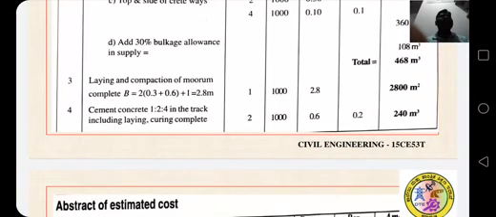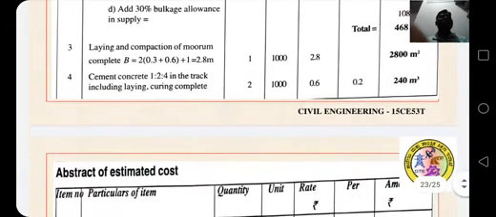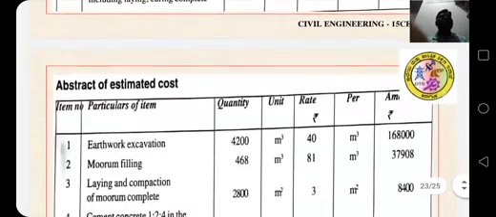Formation width B is equal to 2 into 0.3 plus 0.6 plus 1, 2.8 meter. 1 into 1000 into 2.8, 2800 meter square. Cement concrete 1:2:4 in the track, including laying, curing, complete: 2 into 1000 into 0.6 into 0.2, 240 meter cube.